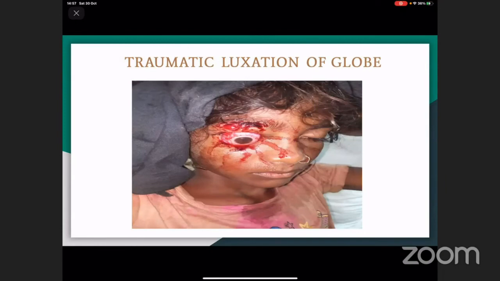Clinical examination revealed a lacerated wound just below the eyebrow, approximately 1 centimeter, with fat prolapse and oozing of blood. Eye examination revealed luxation of the globe up to the posterior part, patchy subconjunctival hemorrhage, and congestion of the conjunctiva. The cornea was clear, the anterior chamber was quiet, and the pupil was of normal size, not reacting to direct light but sluggishly reacting to the consensual light reflex. Vision in the right eye was hand movement, and in the left eye was 6/6. The left eye findings were absolutely normal.